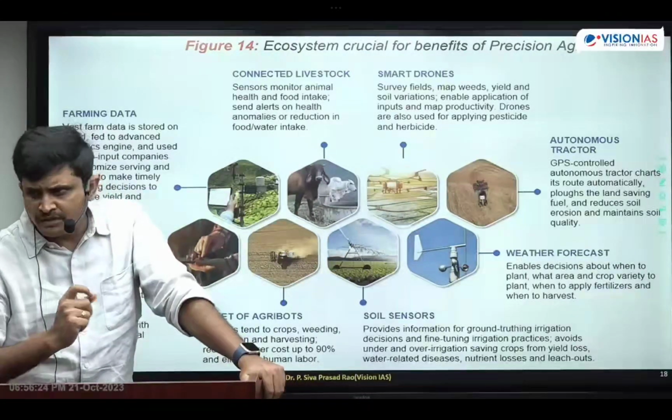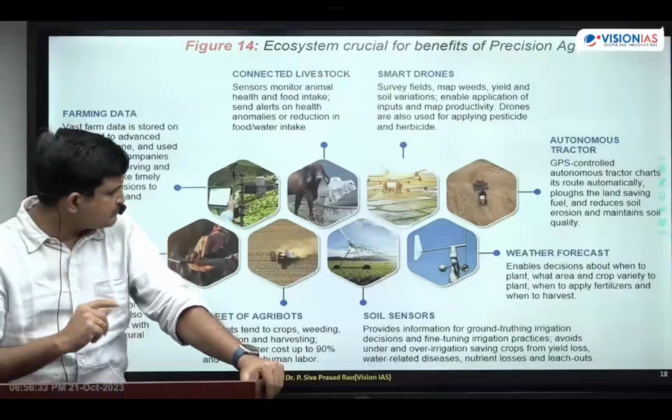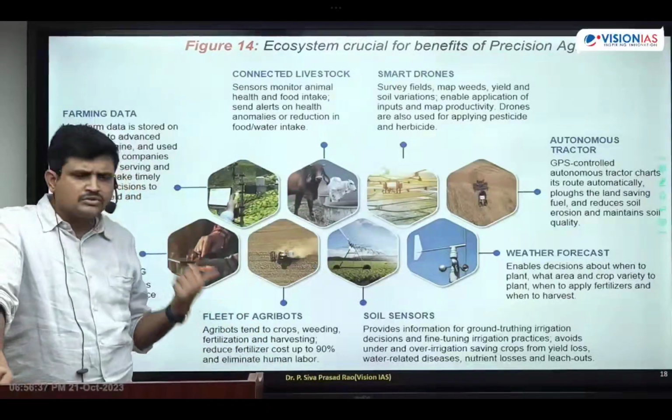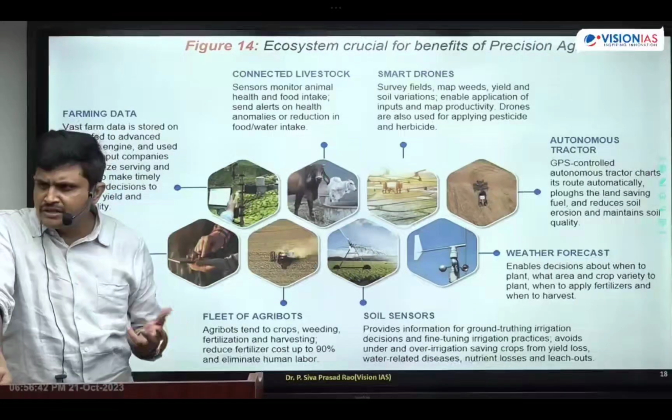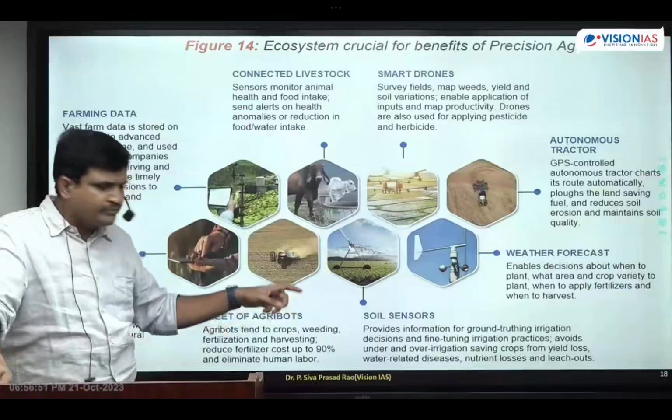Time to time, based on these weather forecastings, artificial intelligence will plan the seeding and the harvest. Everything will be planned based on the weather forecastings. Soil sensors: what purpose are they useful for? Assessing the levels of fertilizers, minerals and nutrients present in the soil, and humidity levels in the soil. All of it will be done with the help of soil sensors.